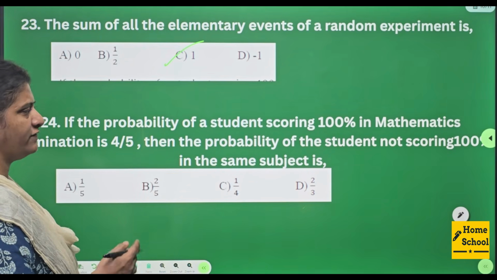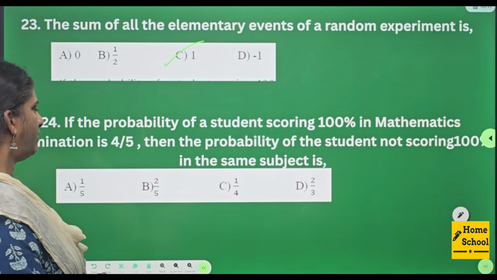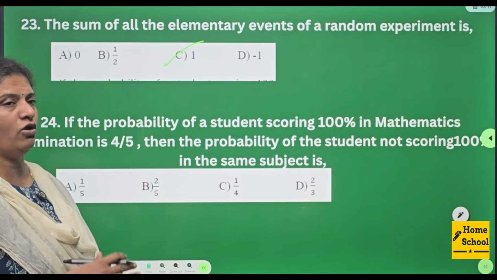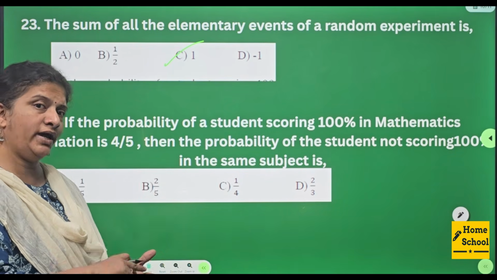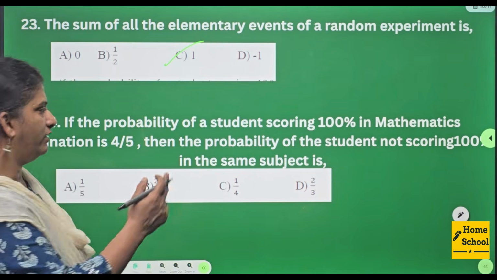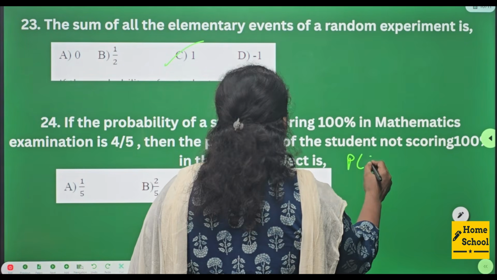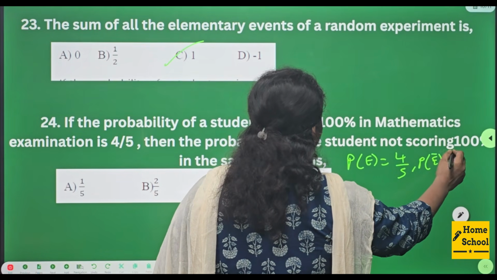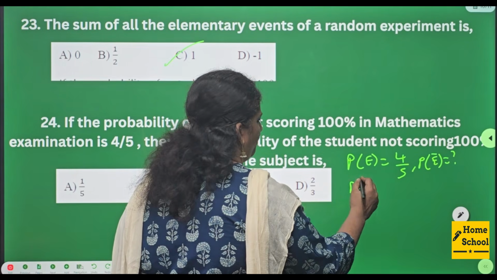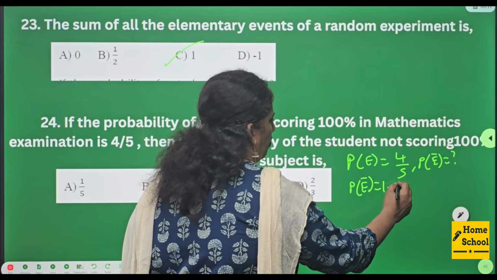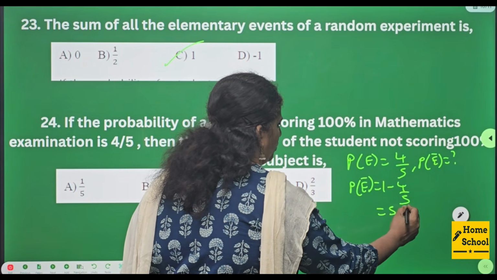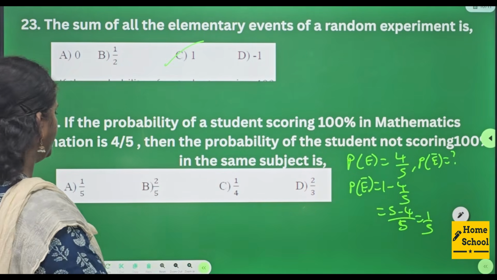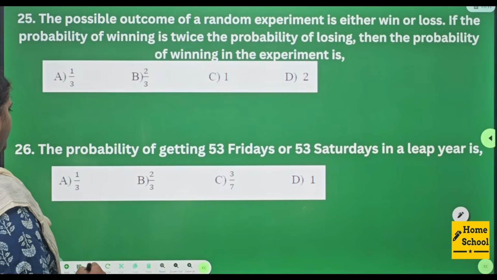24. If the probability of a student scoring 100% in a mathematics examination is 4 by 5, then the probability of the student not scoring 100%, P of E bar. We have P of E equal to 4 by 5. P of E bar is your question. So P of E bar is equal to 1 minus 4 by 5. Do LCM. 5 minus 4 by 5 is 1 by 5. Where is your answer? Option A is your answer.